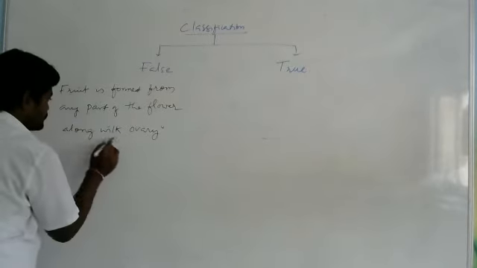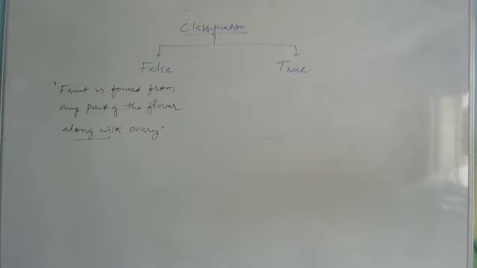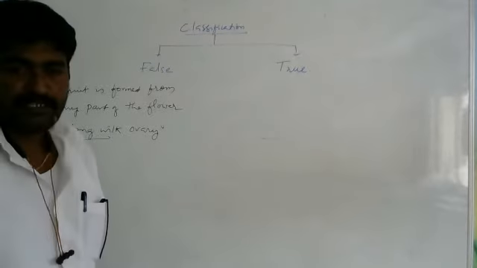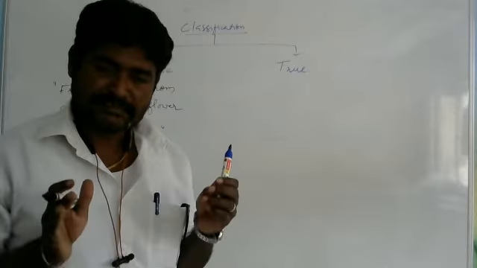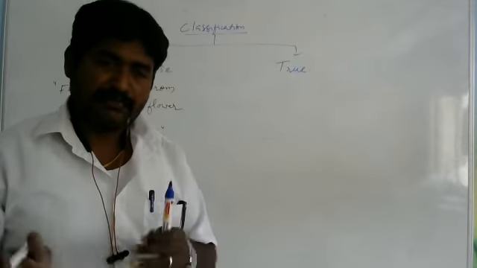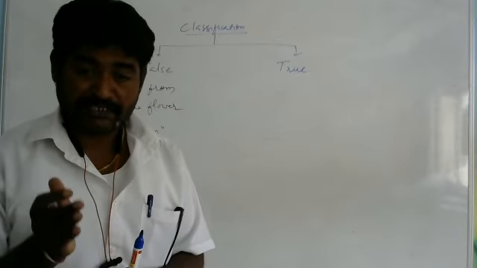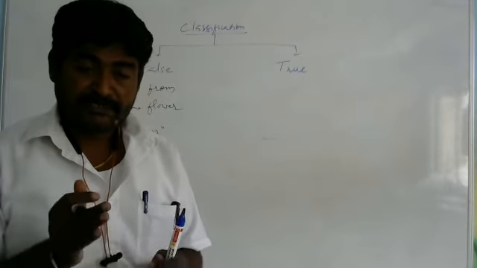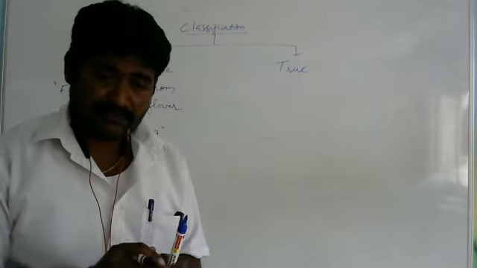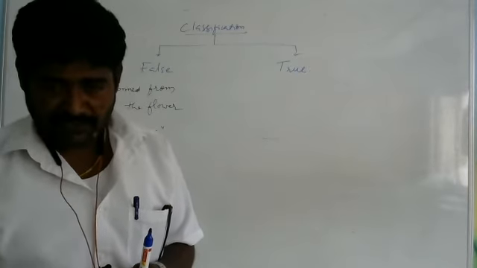Such type of fruits are said to be the false fruits. What I am saying, actually fruit is nothing but it is produced from the ovary after the fertilization. That is the true fruit. But here, this is the fruit which is formed from any part of the flower along with the ovary.